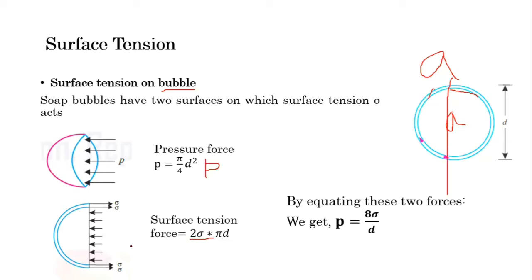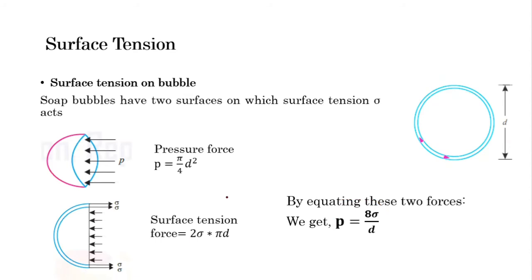Pi d is the periphery of this water bubble or liquid bubble, whatever you can say. By equating these two forces, we get the equation: intensity of pressure P equal to 8 sigma by d. It is just twice that of the water droplet. So this is the equation of intensity of pressure in a water bubble or liquid bubble.